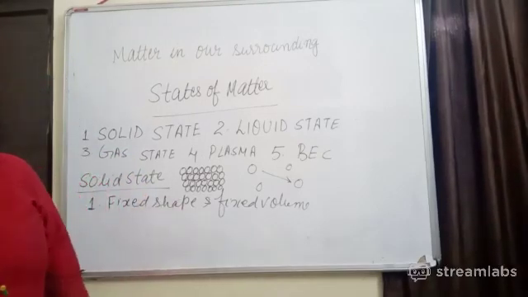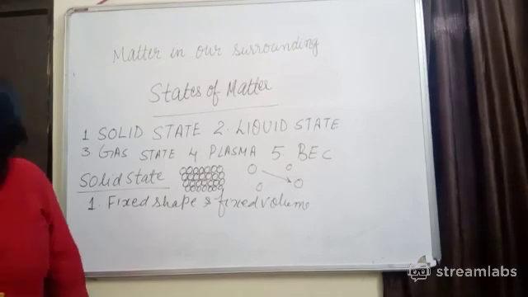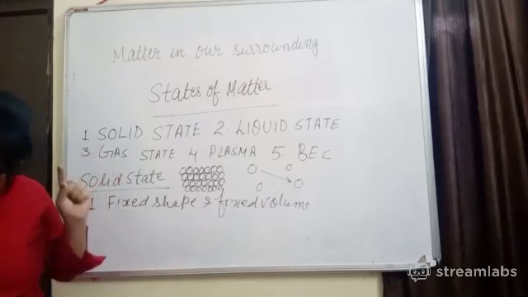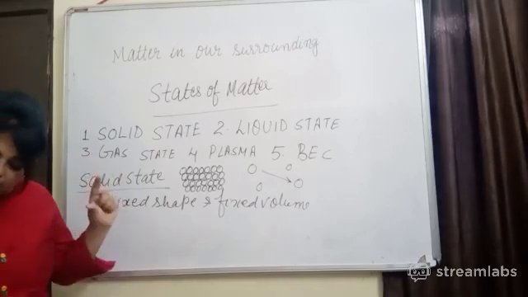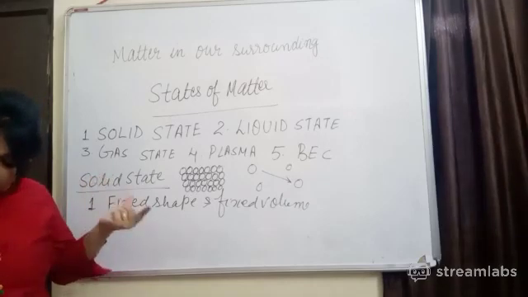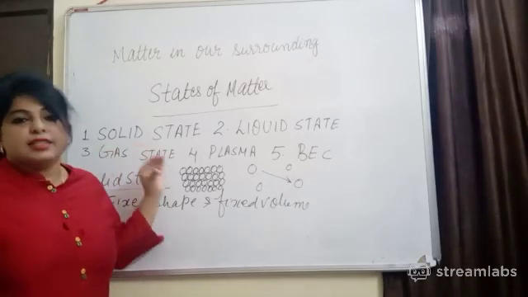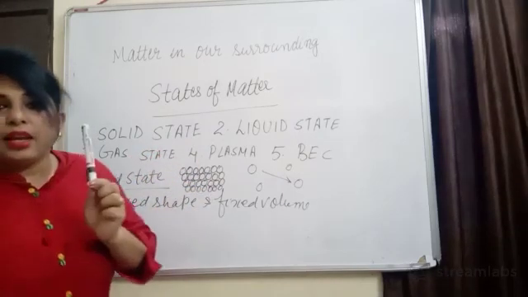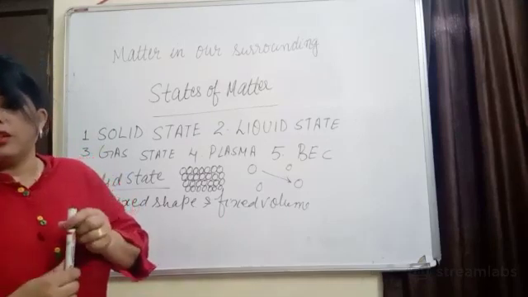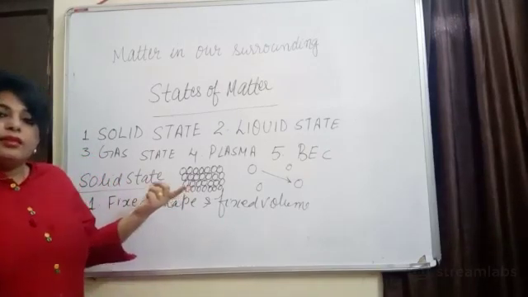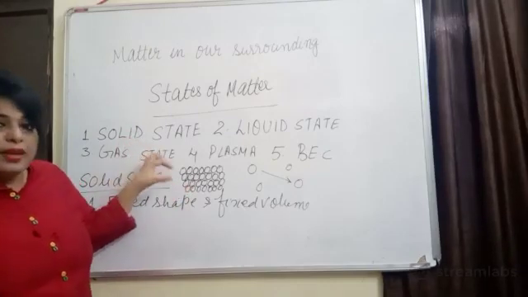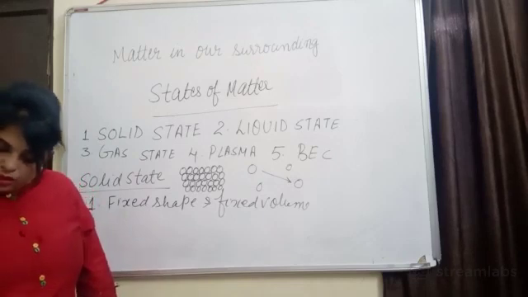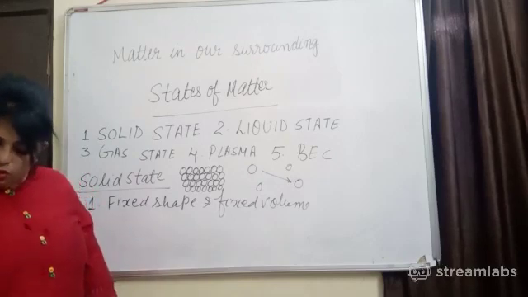Okay, so up next, all of the above examples are solids. When we observe, we can see all these have a definite shape, distinct boundaries and fixed volume, right? And they have negligible compressibility. It proves that solids have a definite shape and distinct boundaries. You cannot change the shape of solids, and they cannot be compressed. One more thing I would like to highlight: a solid may break under force, but it is difficult to change its shape, so they are rigid.